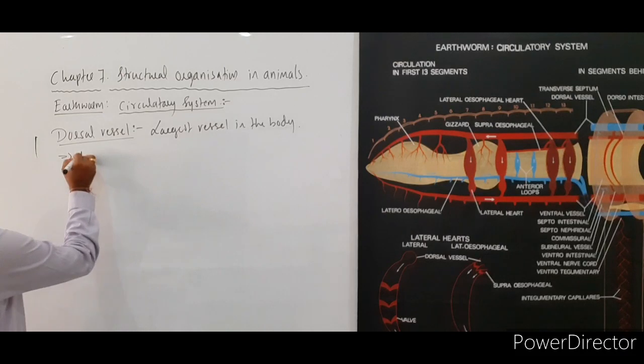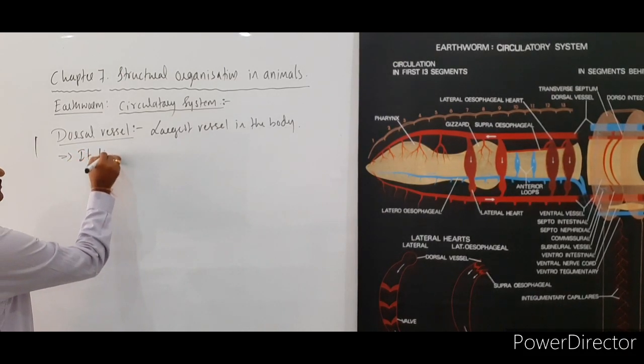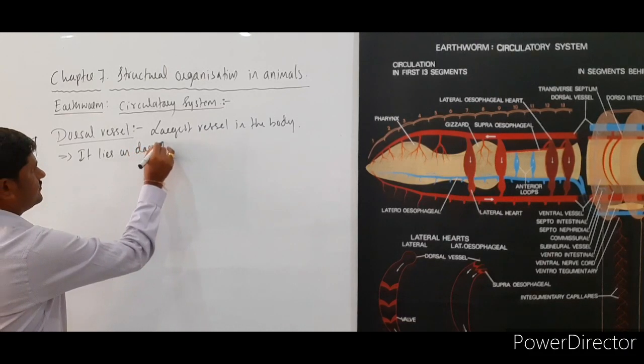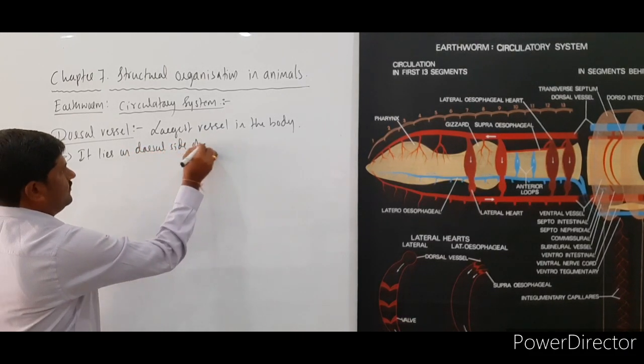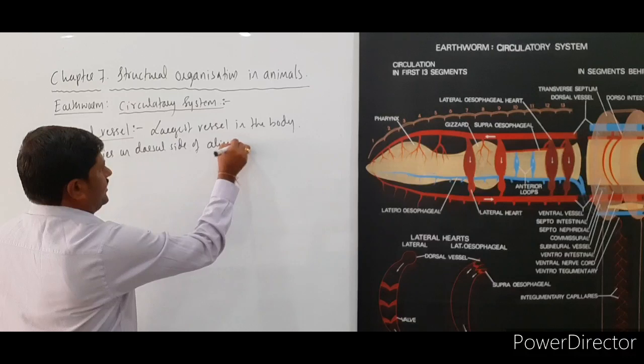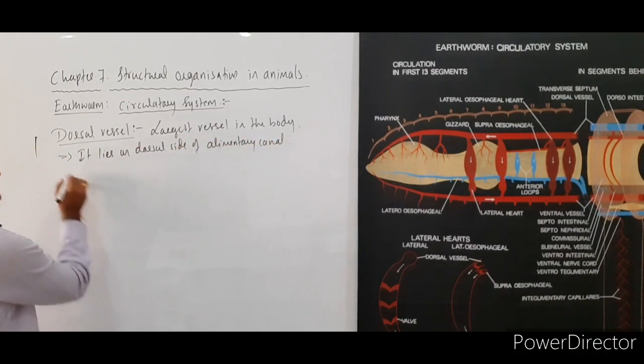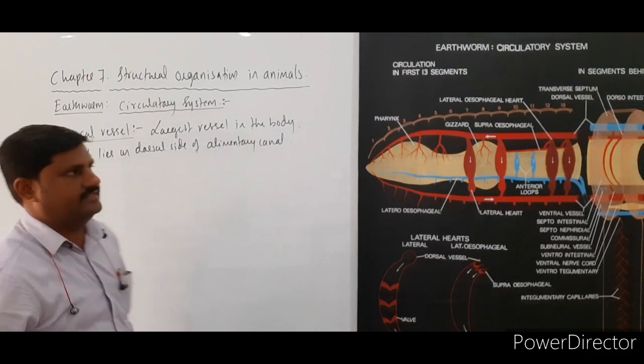Right? It lies on the dorsal side of the alimentary canal. Hence it is called dorsal vessel.